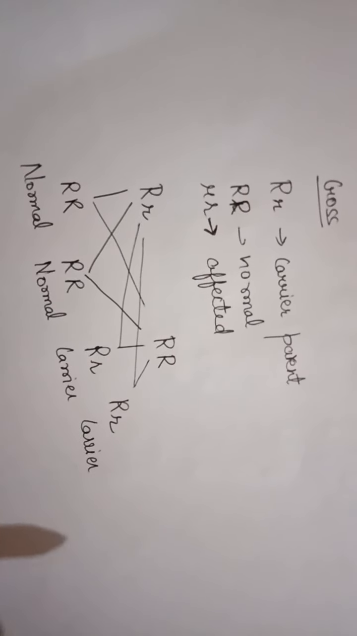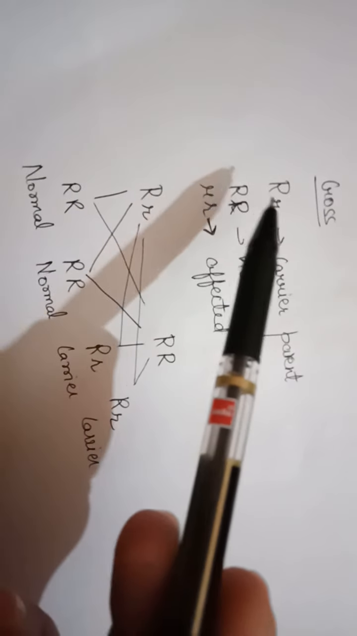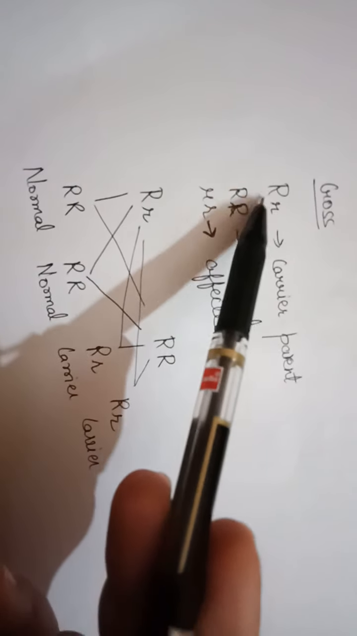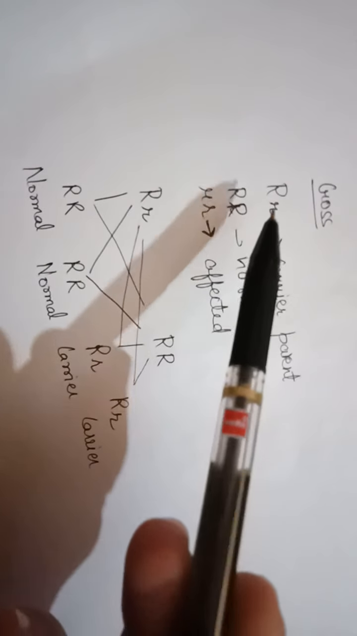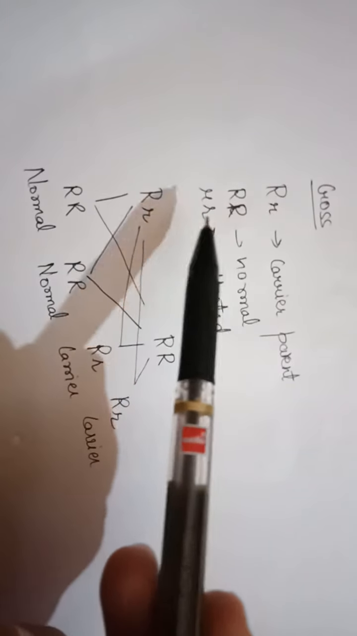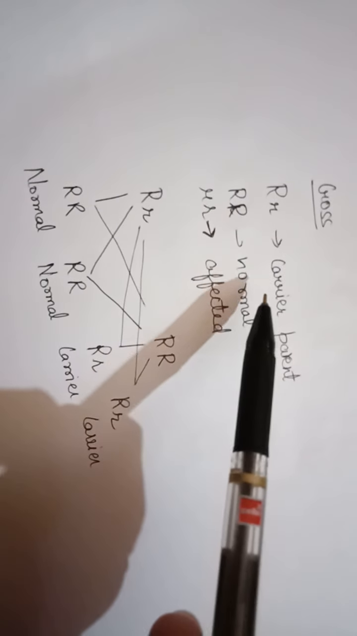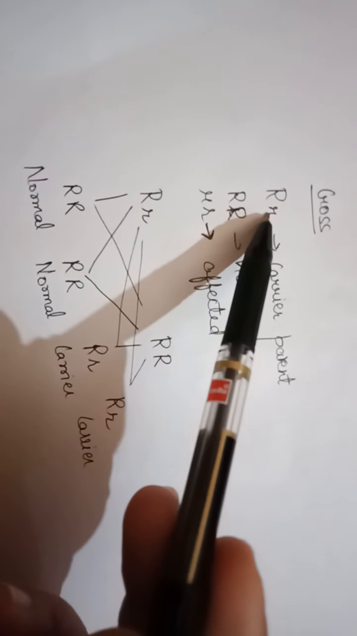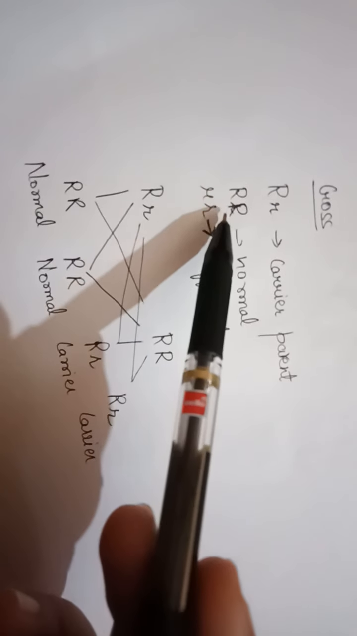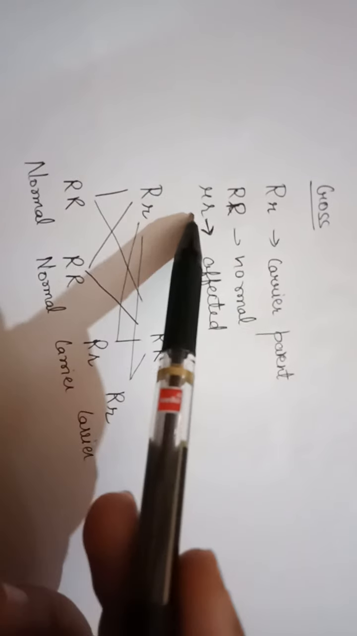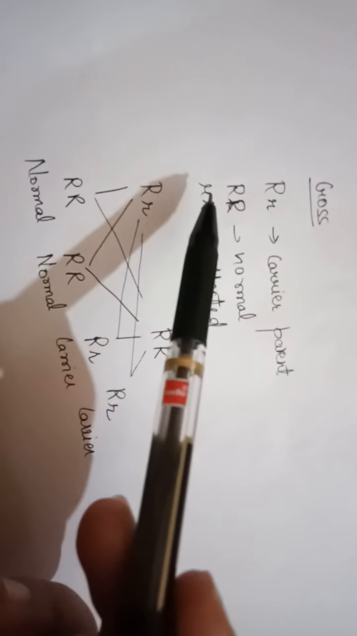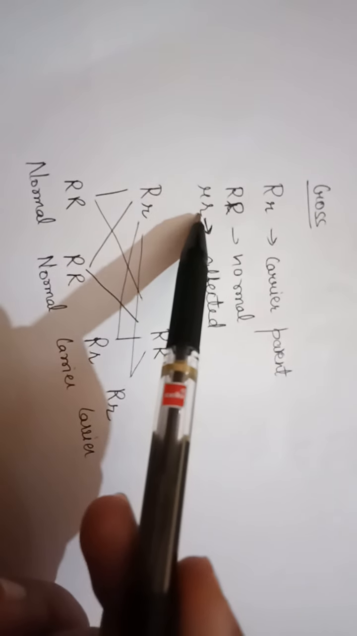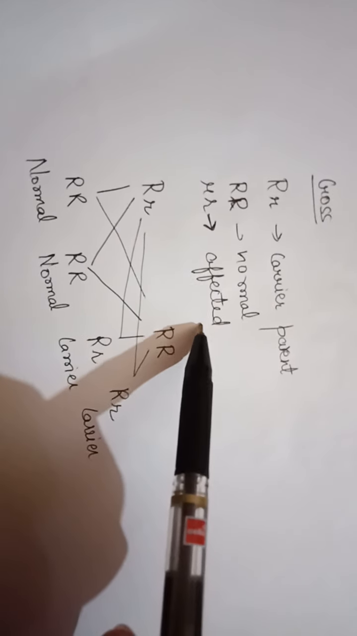In the autosomal case, you can use any symbol; here I have written capital R and small r. You can also use capital A and small a for this cross. Capital R, small r means carrier. The small r shows the mutated gene. Capital R is normal, and small r, small r is affected. Because the disease is recessive, only when both recessive genes are present will the person be affected.